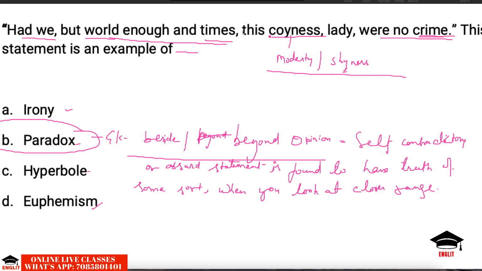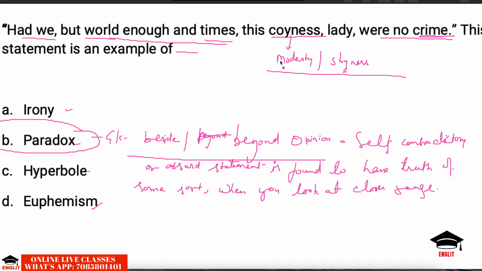So on the one hand, it seems to be contradicting itself. How come this is a matter of crime in the present moment? And how come it is not a crime when they had time? From the point of view of a lover, if his beloved shows some kind of coyness, it is a matter of crime for her, whether it is at the present moment or in unlimited time. So from the point of view of a lover, if his beloved shows shyness and they have no time, it is just like a crime.